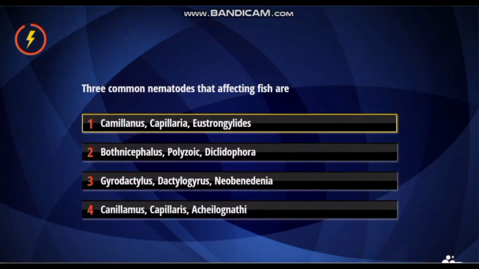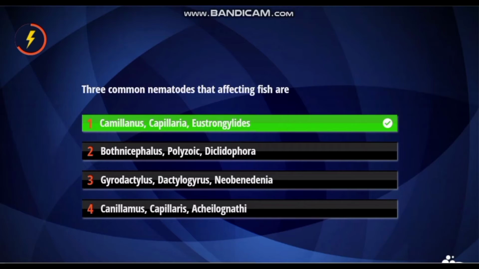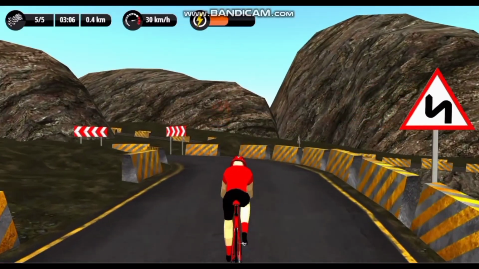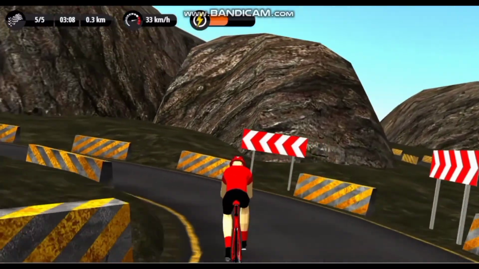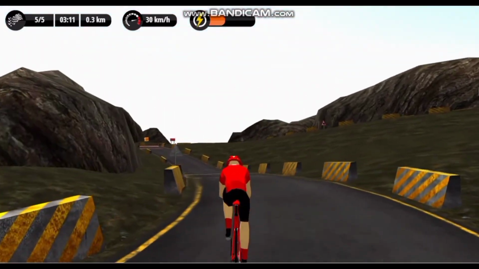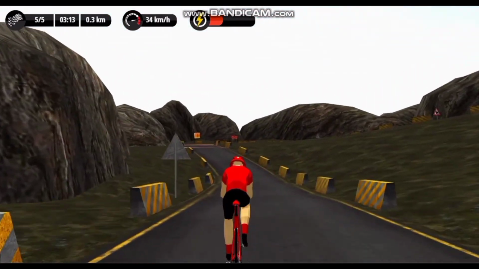Next question. Three common nematodes affecting fish are. The answer is number 1. This is because out of the 4 answer choices, only number 1 has the nematodes spelled correctly.